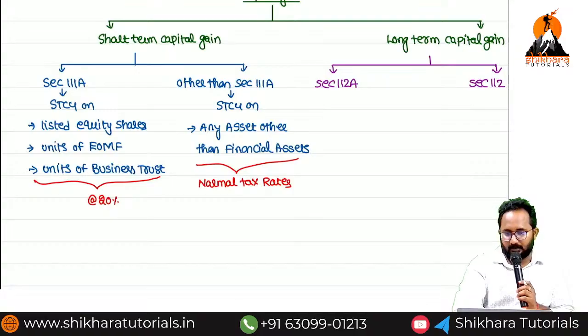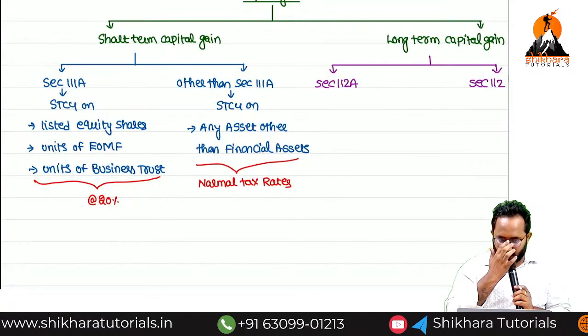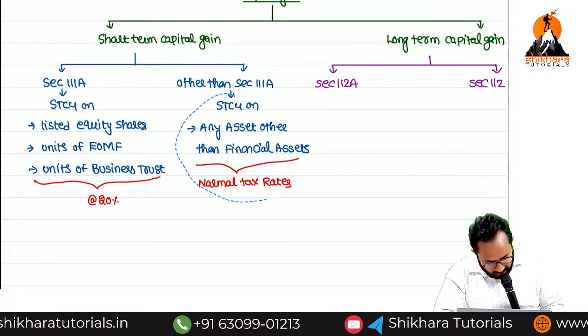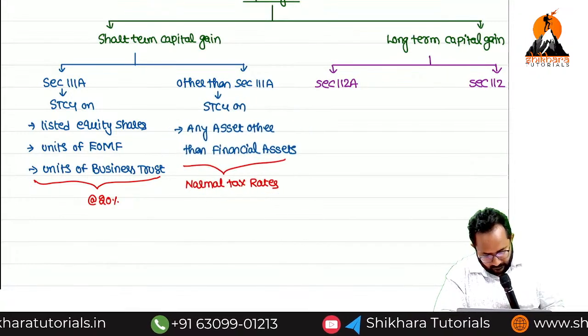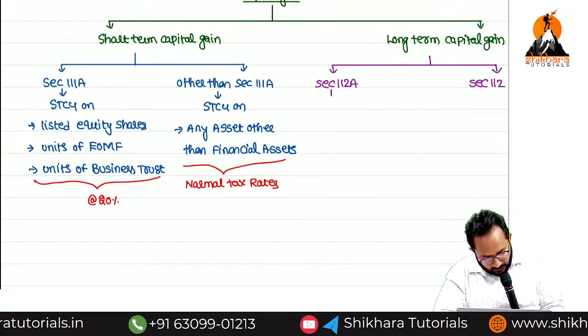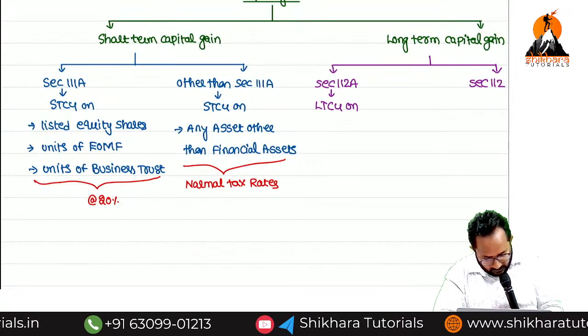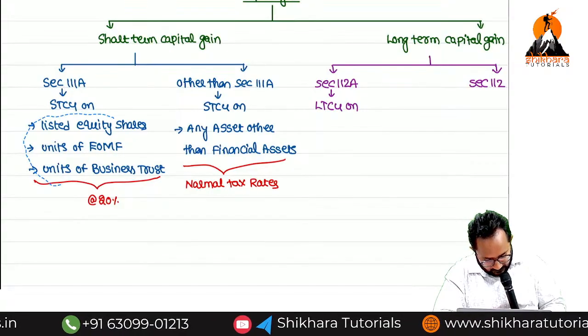Clear? So 112A, please let me know what is that 112A? Any idea? Same. Any long-term capital gain on these three assets.